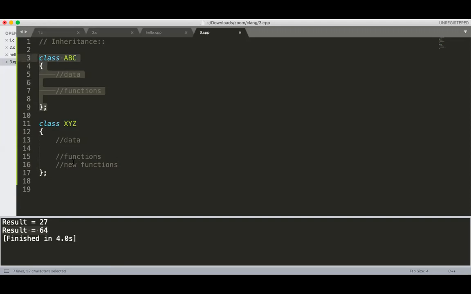But what is the drawback of this method again? Can you tell me what is the disadvantage of using this method? If I copy and paste whatever is present in ABC into XYZ, what is the drawback? More memory space is occupied. Why is more memory space required?